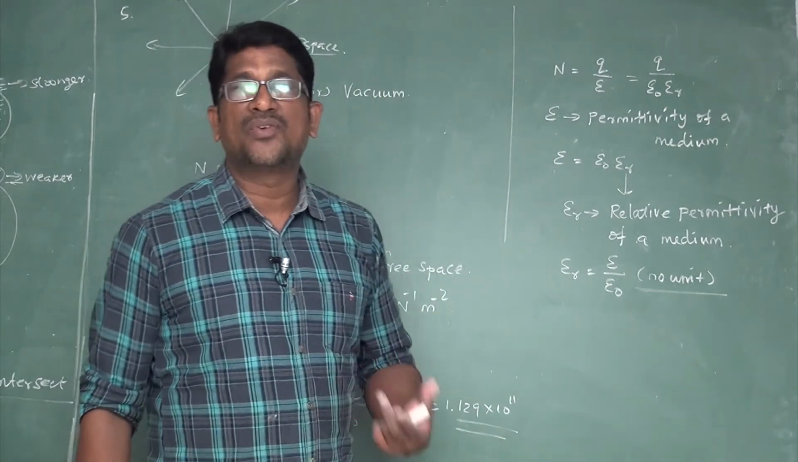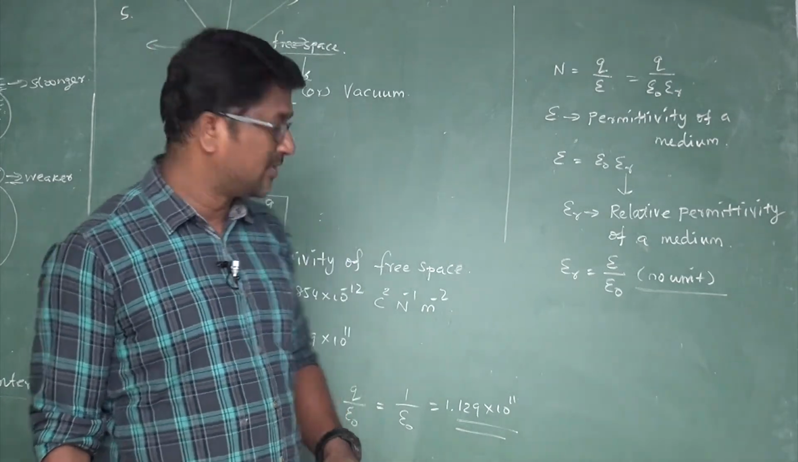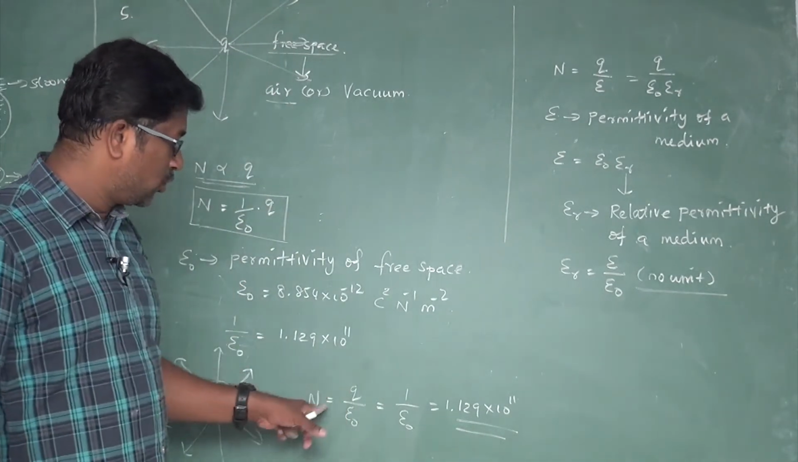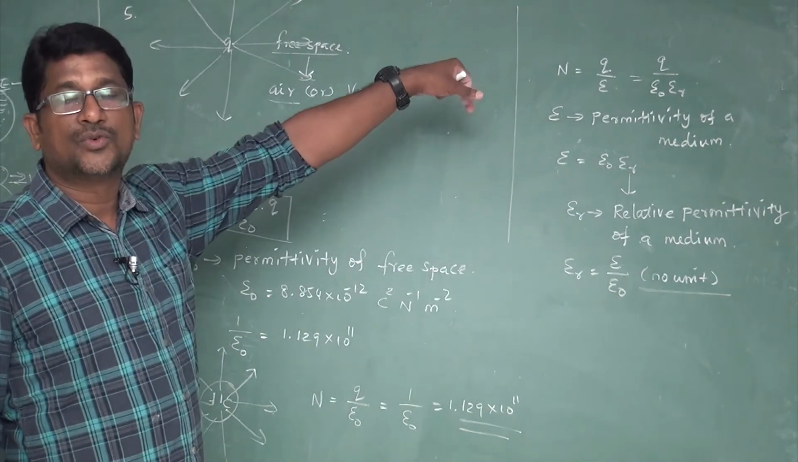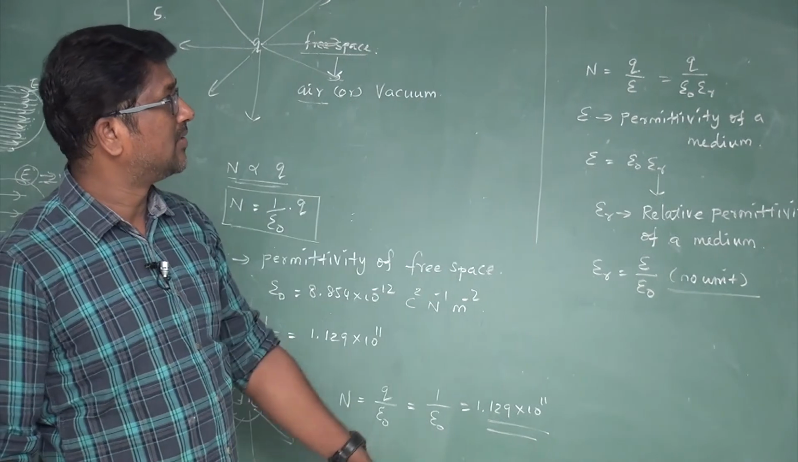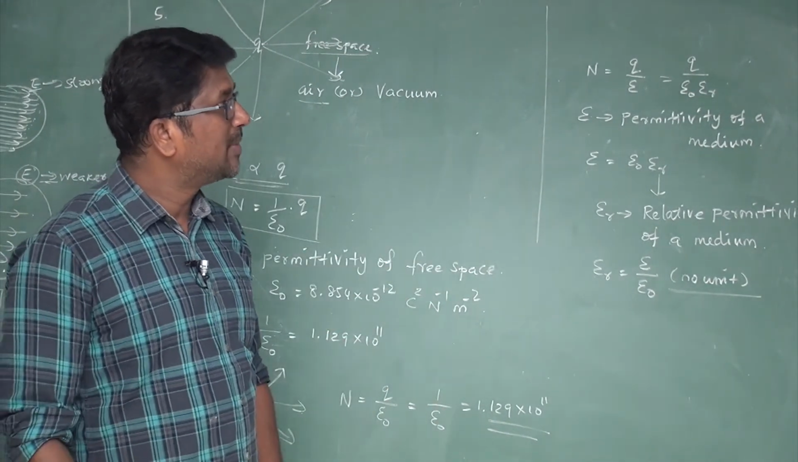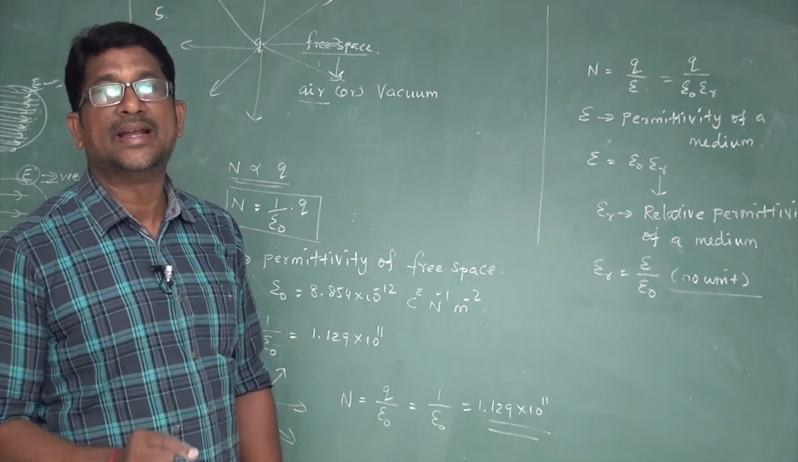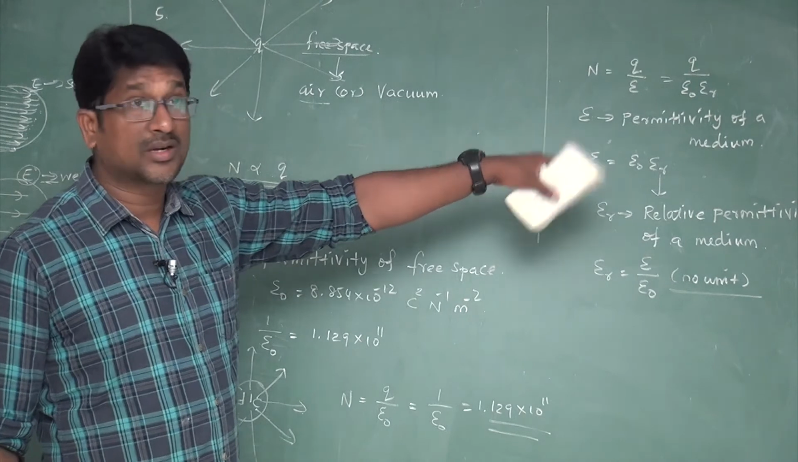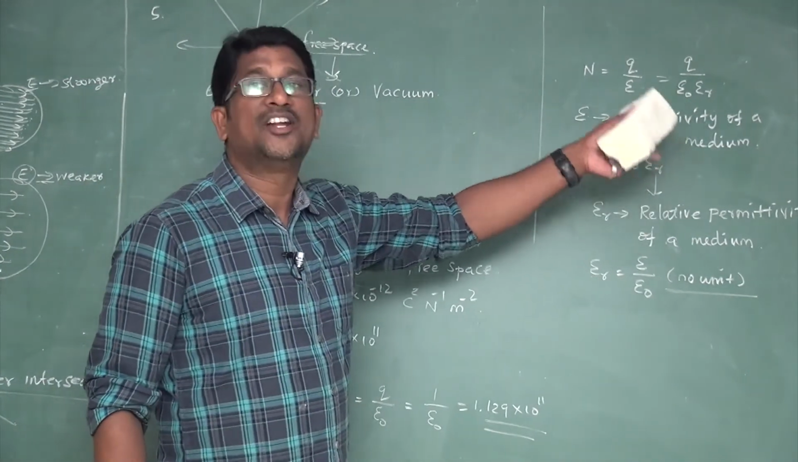And the last one, the number of electric field lines originating from a point charge in free space is given by n equal to q divided by epsilon naught. In a medium, the number of electric lines of force originating from the point charge is given by n equal to q divided by epsilon, or n equal to q divided by epsilon naught into epsilon r. Epsilon is the permittivity of the medium, which is equal to the product of the permittivity of free space and the relative permittivity of the medium.